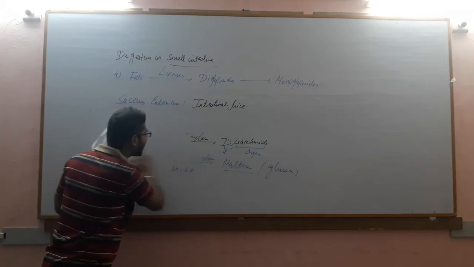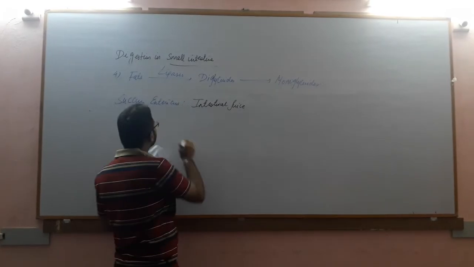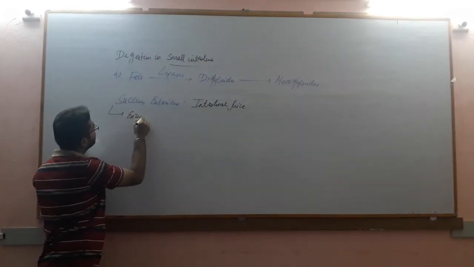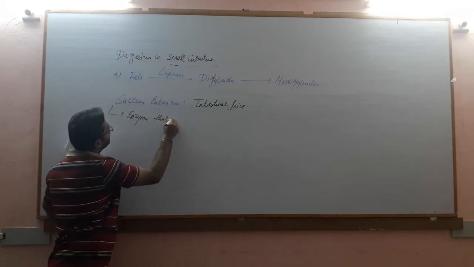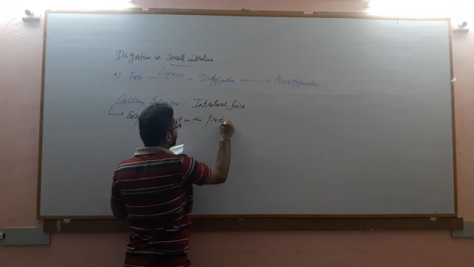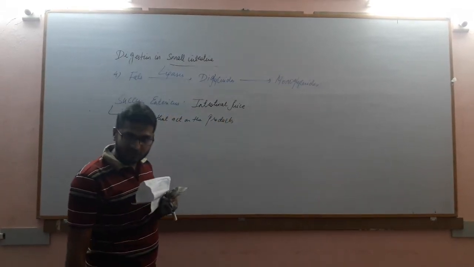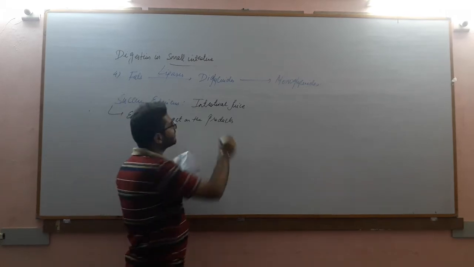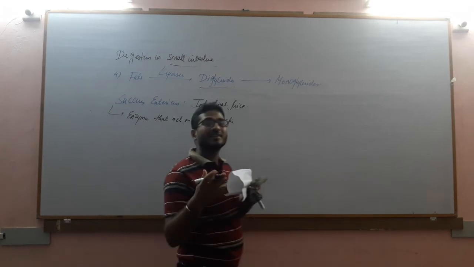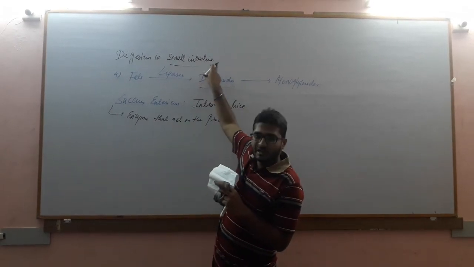Succus entericus has enzymes, mainly enzymes that act on the products that are formed after the digestion in the small intestine. That means whatever products, for example diglycerides, monoglycerides, disaccharides, dipeptides, polypeptides, all these products were formed in the small intestine only.